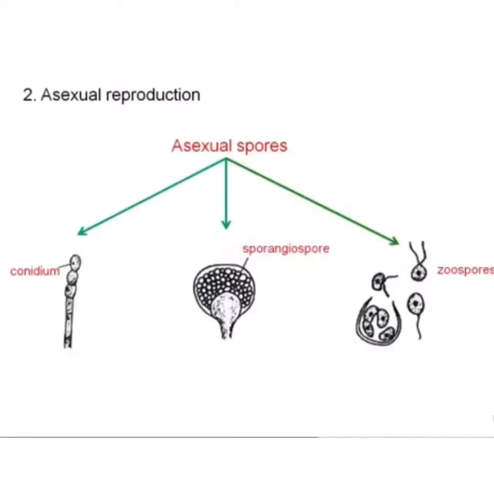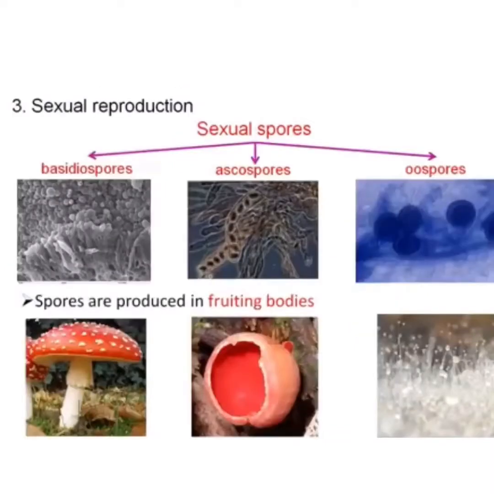Asexual reproduction occurs with the help of spores. Conidia, zoospores, and sporangiospores are the asexual spores in the fungi, which give rise to new hyphae. Sexual reproduction occurs with the help of sexual spores like basidiospores, ascospores, and oospores. These spores are produced in the fruiting bodies.